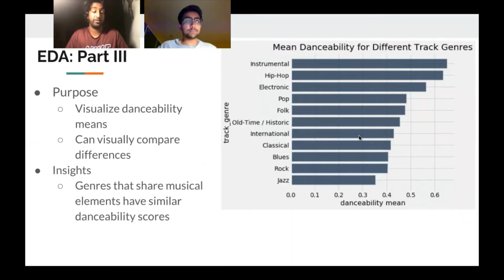Additionally, using the table we discussed on the previous slide, we created a visual representation in the form of a qualitative bar graph, and this allowed us to visually compare differences in mean danceability for different track genres. This was very insightful to us as it showed us that genres that share musical elements have very similar danceability scores. For example, hip-hop and electronic music share various musical elements, and they have very similar danceability means.